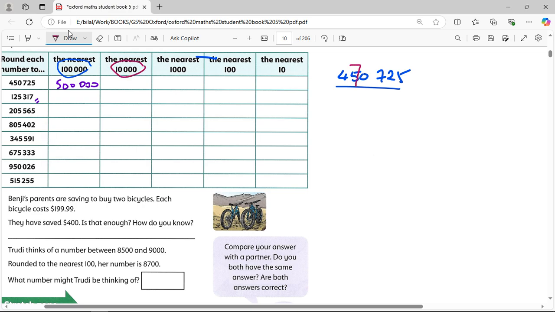Okay, the change is going to be here. So my number is going to stay now 4. But let's see. Maybe it will stay 5. Remember that this one I'm not going to touch, because we're not looking for that number. We're looking now for the smallest number, which is 10,000s. So I'm going to take this number, which is here, the 5. Either I stay with the 5 and put the rest zeros, or I put +1 to it. So maybe it will be 46,000 with +1 to it.